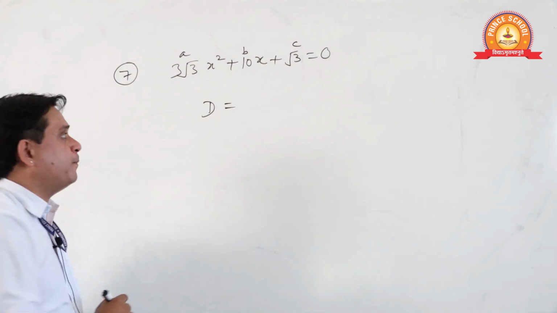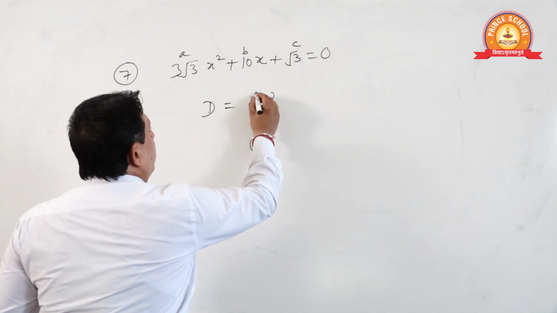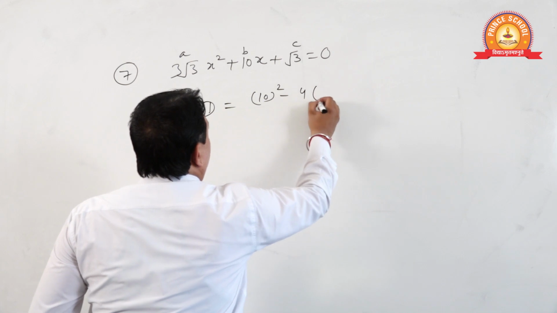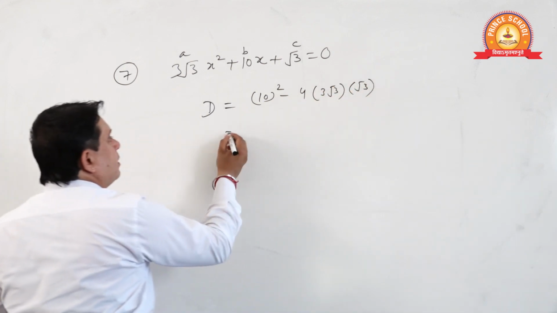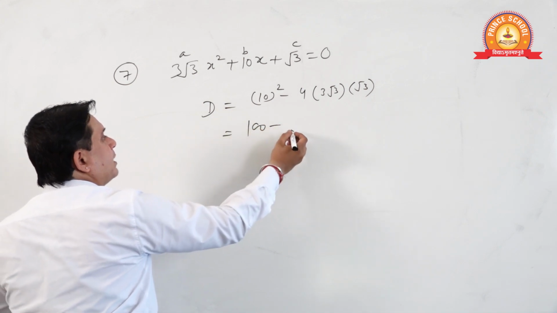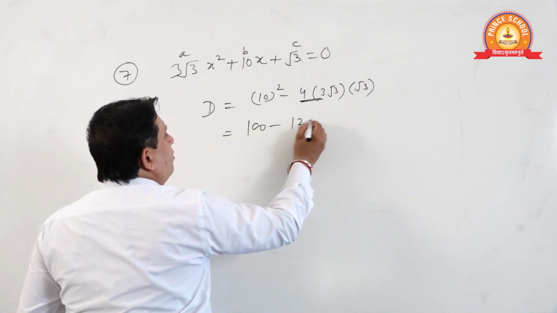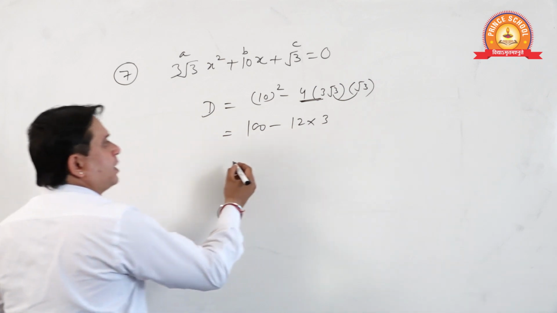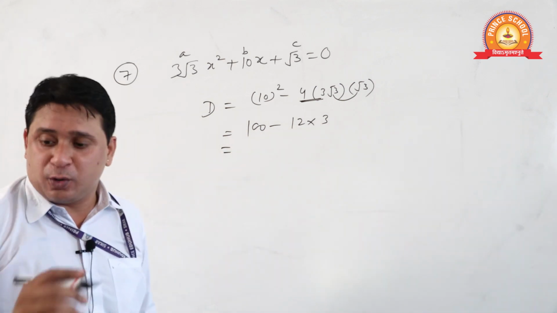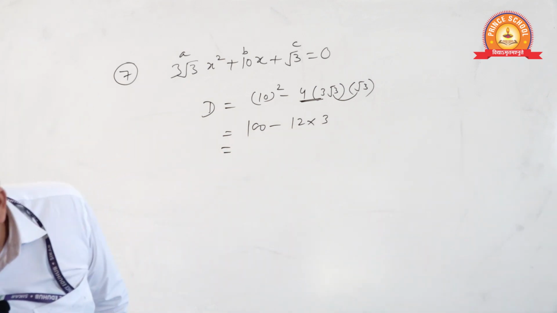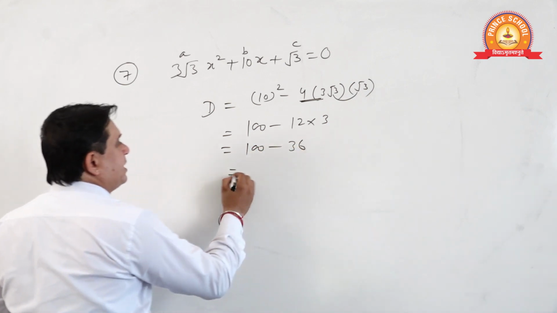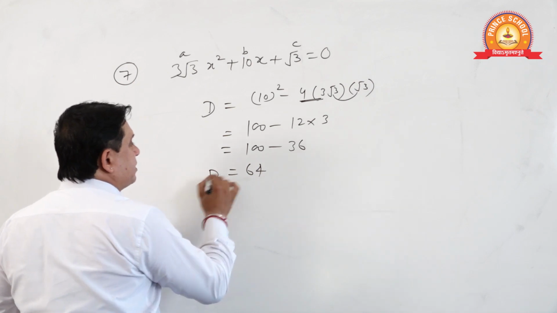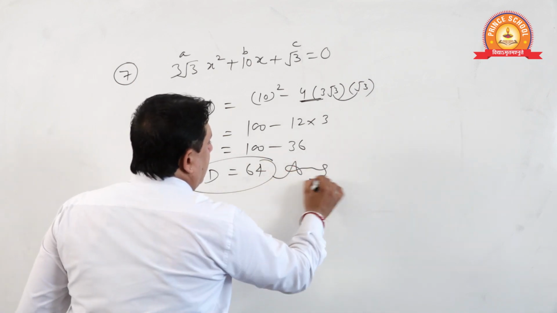D will be b square minus 4ac, 100 minus 4 times root 3 times root 3, 3 threes are 9, 4 nines are 36. Yes, 100 minus 36, that is 64. D is 64. This is the answer.